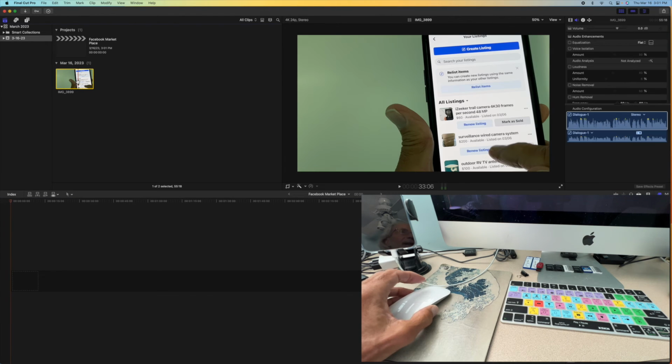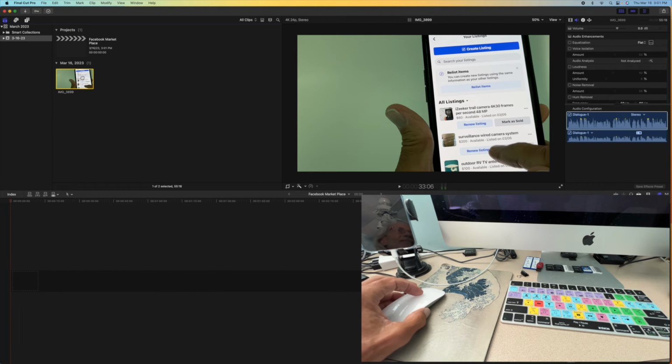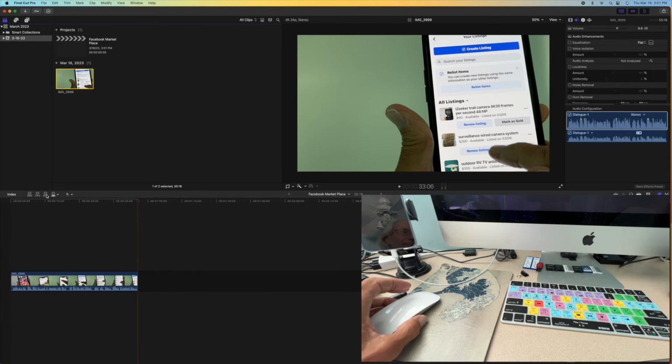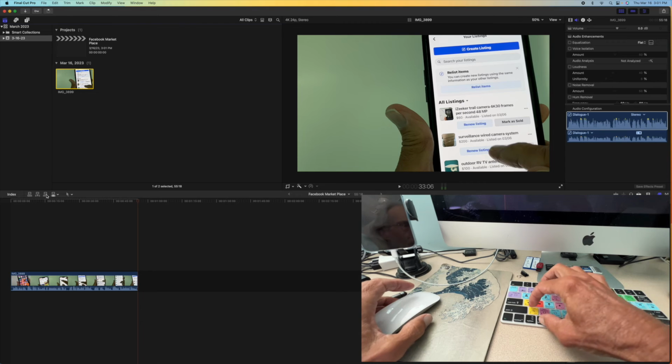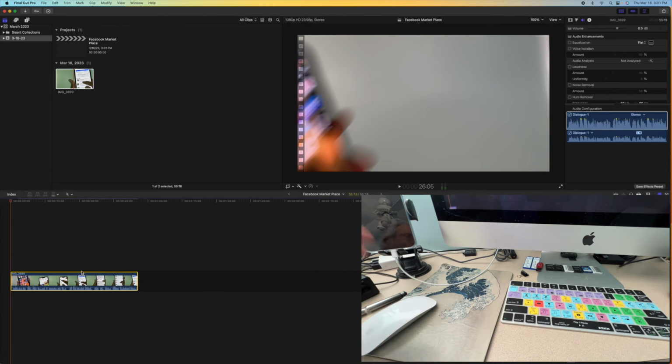So now I can bring it down in there. I click on it and I can come over here and click on this little box here where it says select a clip to the primary storyline. So I've got this highlighted. There's only one clip in here, so it's going to go there. When I click here, it'll pop down there. Bam. Now, if you didn't want to do that, you could just go Command Z. It takes it out, or you could grab it and pull it down like that. Two ways you can do it.